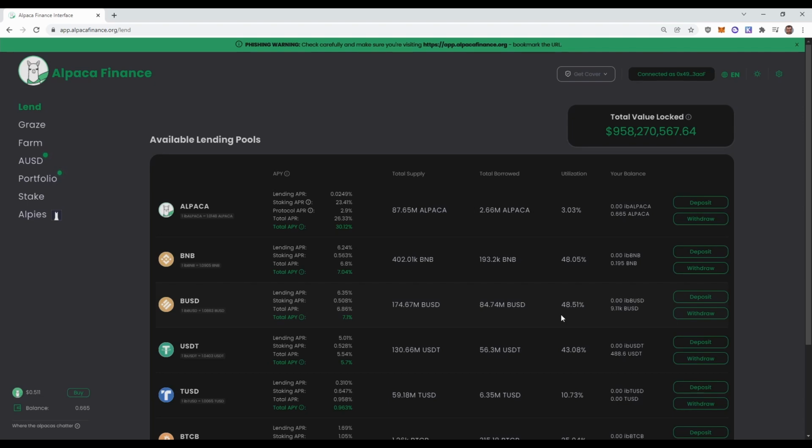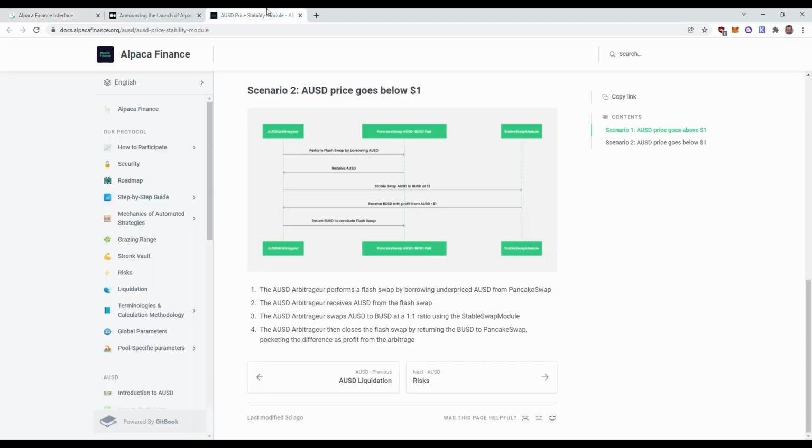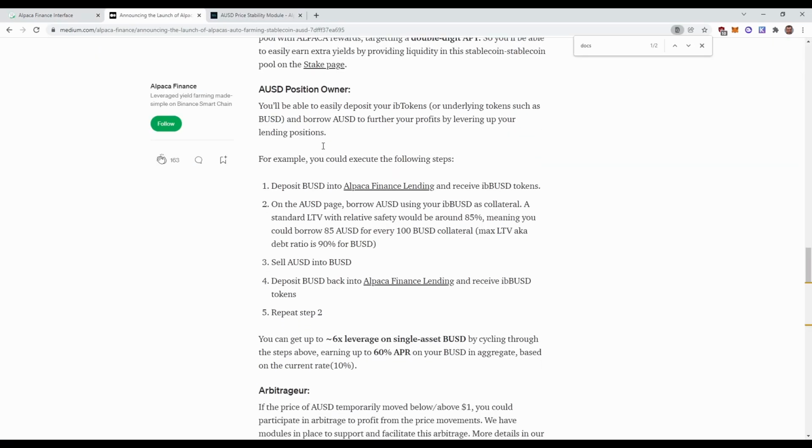So make sure to tell your friends to use Alpaca Finance because we want that APY to be a little bit higher, I guess. Going back to the docs, we can see that there is also a larger benefit even for AUSD position owners. So if you're borrowing AUSD against your collateral and you were to sell it back for BUSD via PancakeSwap, you could add those BUSD as collateral in your existing borrowing position and borrow more AUSD.